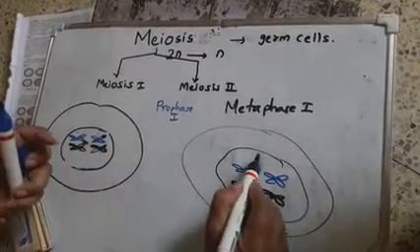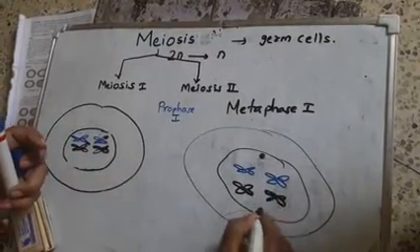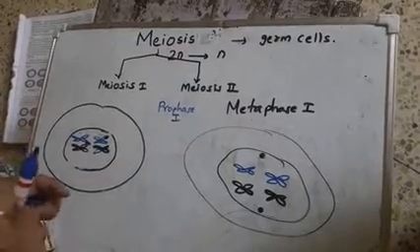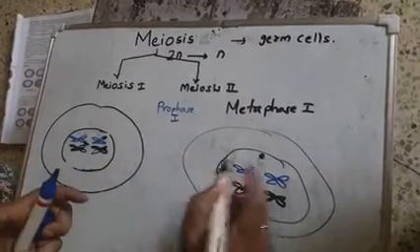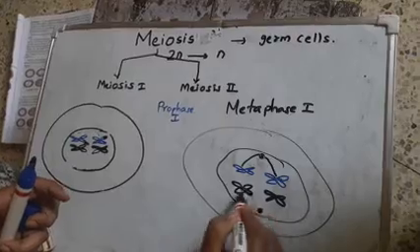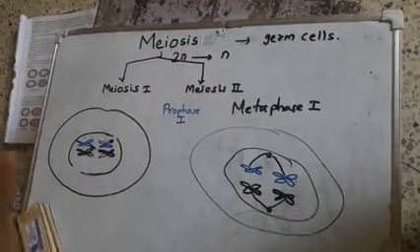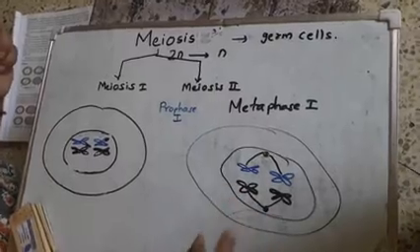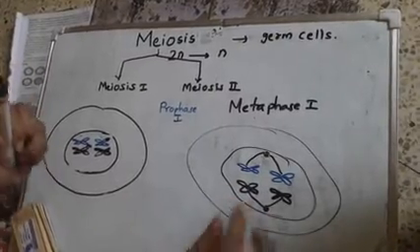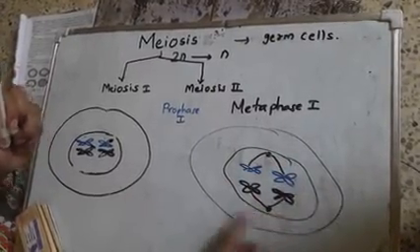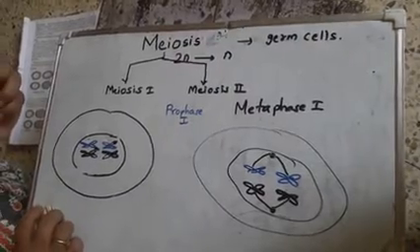The centrosomes also appear on the opposite poles and get attached with spindle fibers for both homologous pairs of chromosomes. In this way metaphase 1 occurs, where spindle fibers get attached to the chromatids.